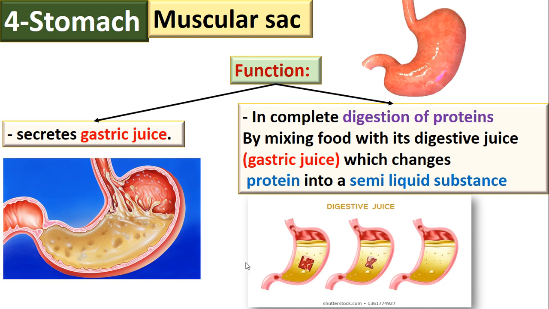Let's look at this picture. This is the meat mixed by gastric juice in the stomach and turned into a semi-liquid substance. So again, the stomach secretes the gastric juice and completes the digestion of protein. What is the function of the gastric juice? It changes the protein into a semi-liquid substance.